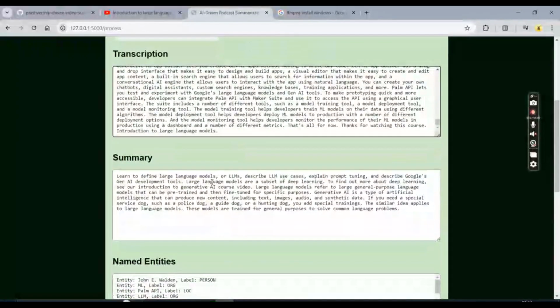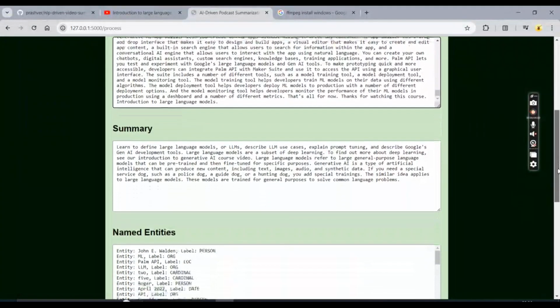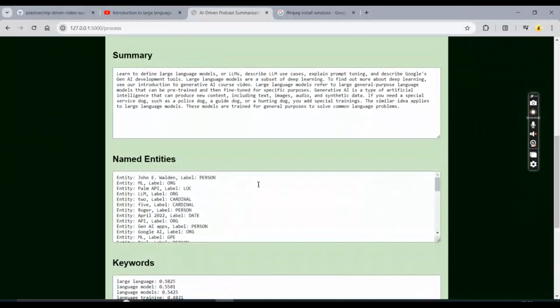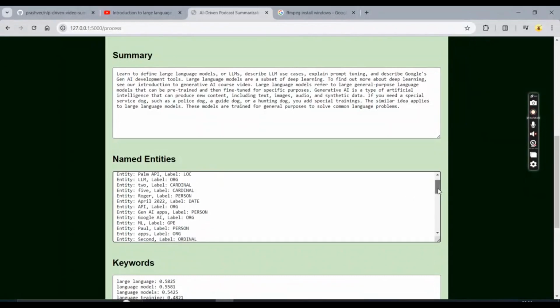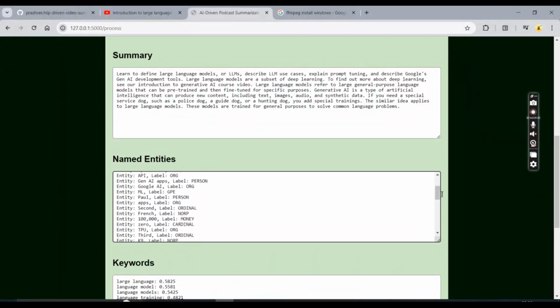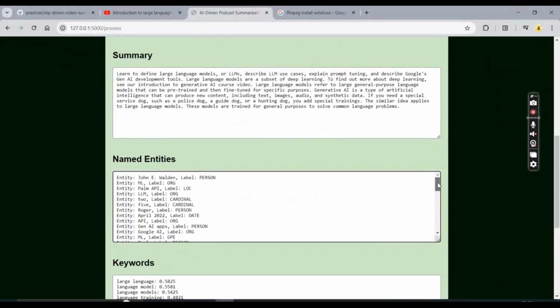So we got a summary also, like what the video is talking about, its use cases, prompt tuning and all. So I guess it is fine. And we got some of the named entities which the video consists of, whether it is Google AI as an organization, GenAI, or a person and all. So we got John Ewald as a person.